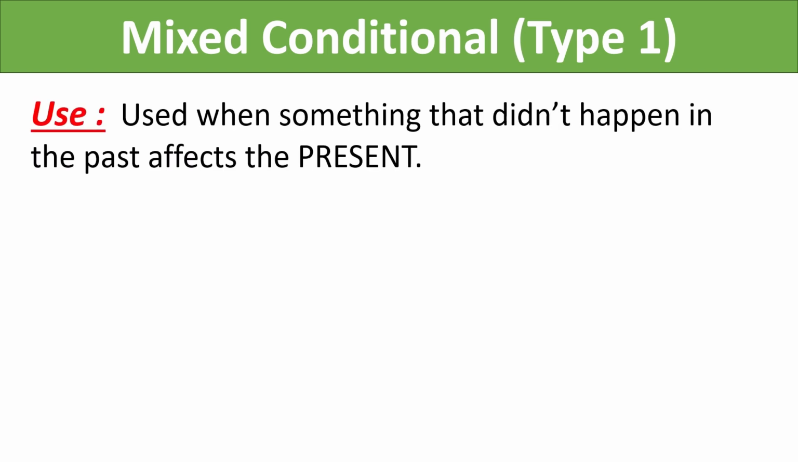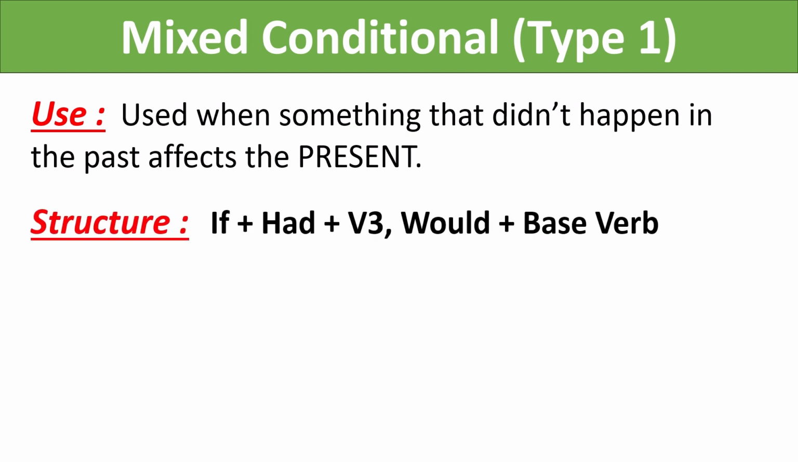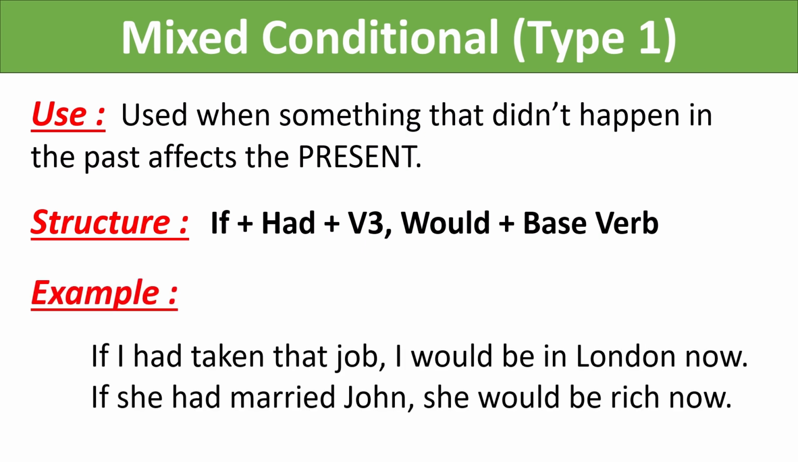There is first type of mixed conditional. This is used when something that didn't happen in the past affects the present. The structure is, if plus had plus verb third form, would plus base verb. Some examples are, if I had taken that job, I would be in London now. I didn't take the job in the past. Now, I am not in London.